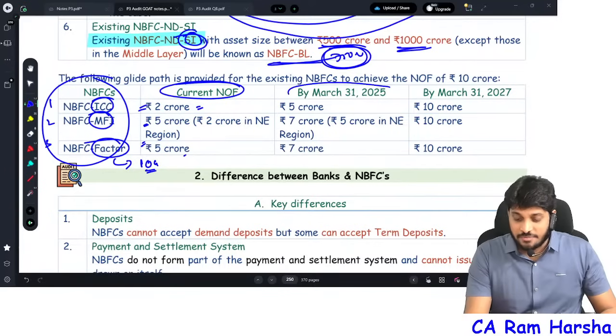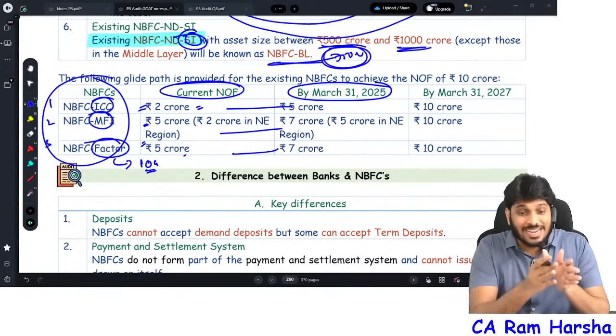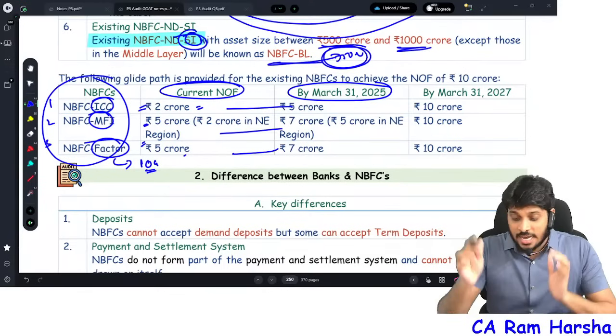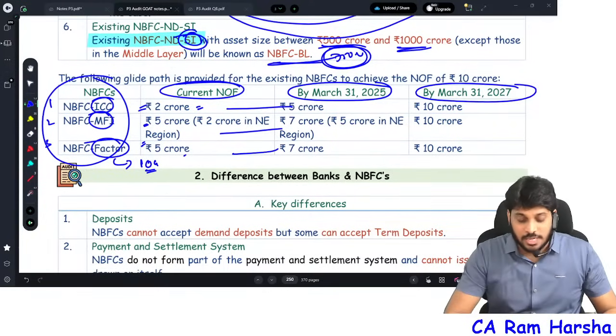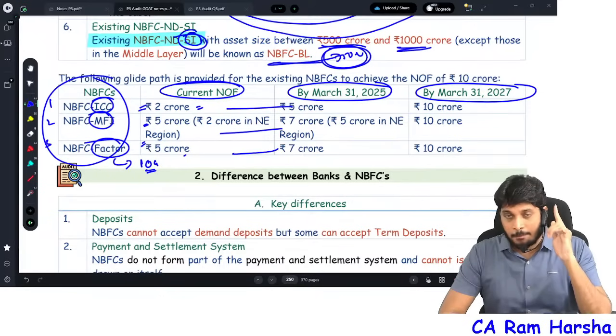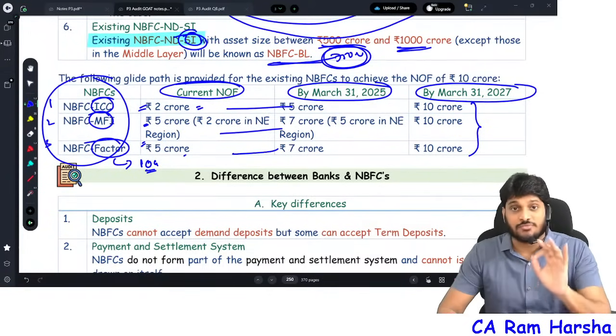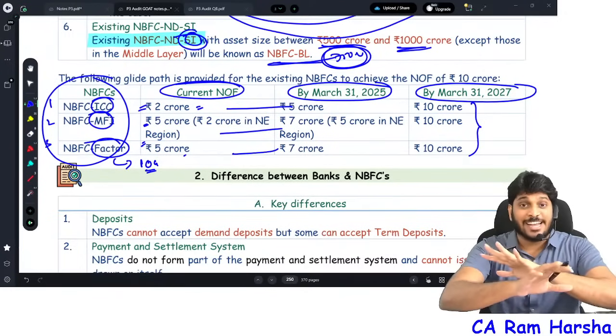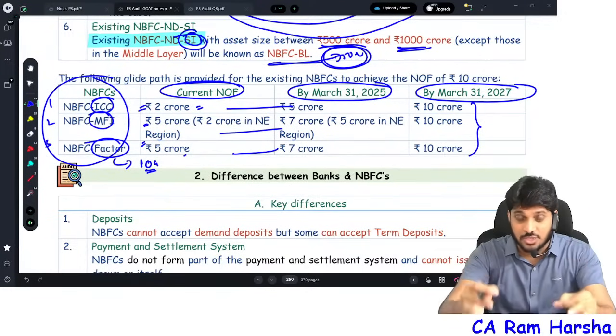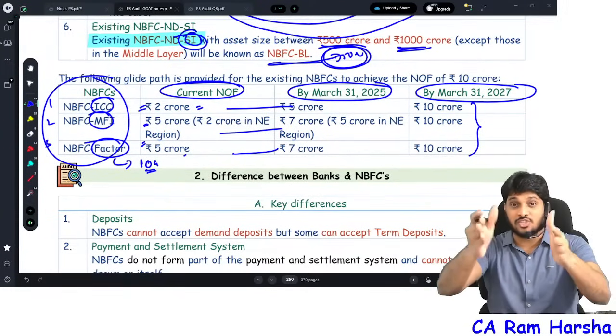Now by 31st March 2025, please increase it accordingly. This is called a gliding path. By 31st March 2027, whether you are a factor, micro financial institution, or investment credit company, you must have net owned funds of 10 crore. That's it. With this net owned fund requirement, classification of NBFC is completed. One of the major chunks is completed.